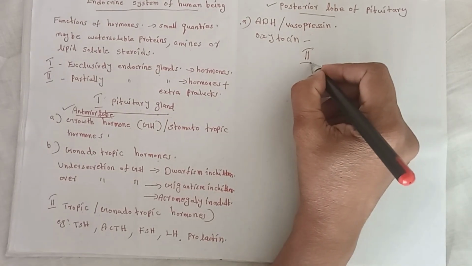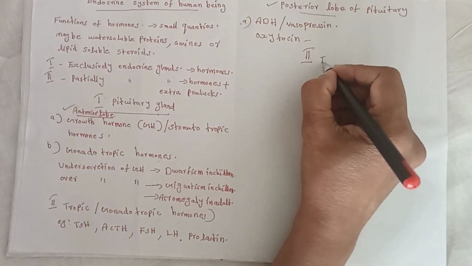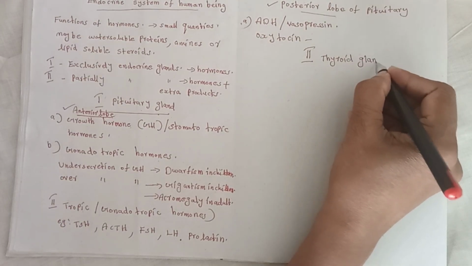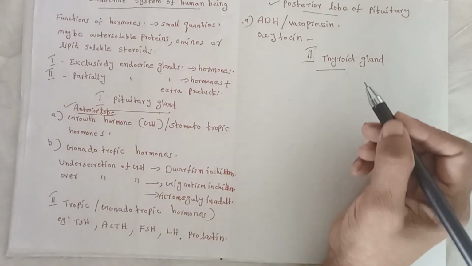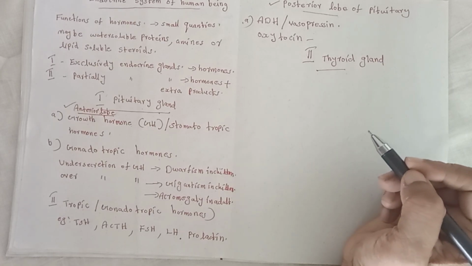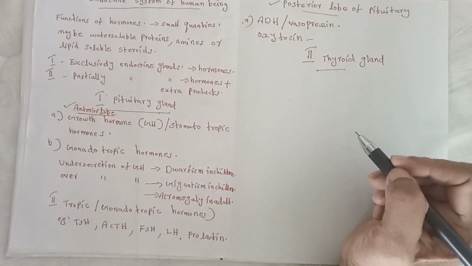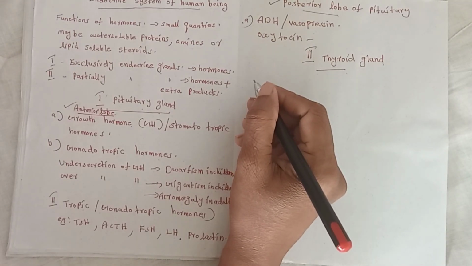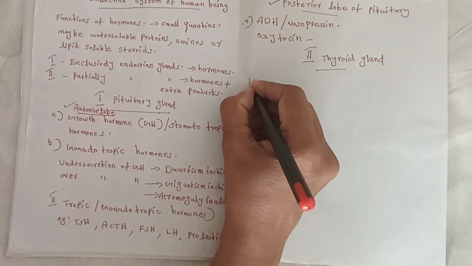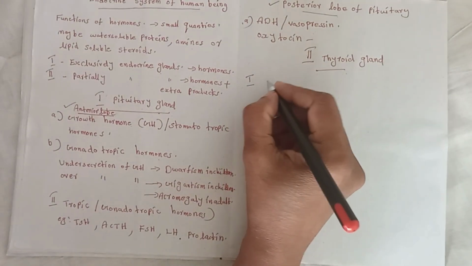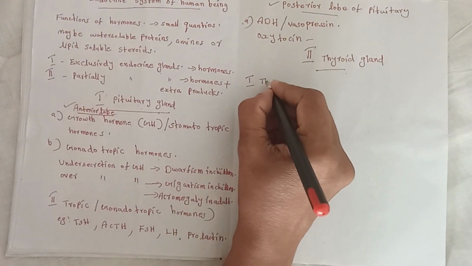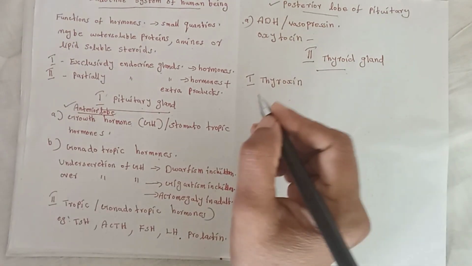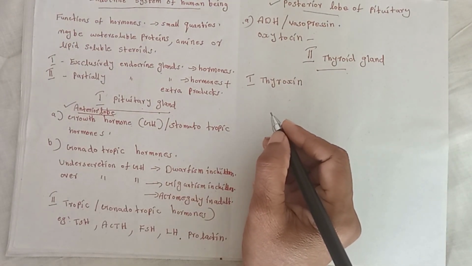endocrine gland is the thyroid gland. Thyroid gland secretes two hormones, that is thyroxine and calcitonin.